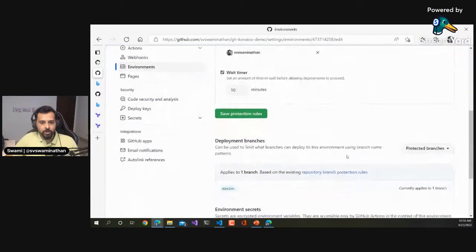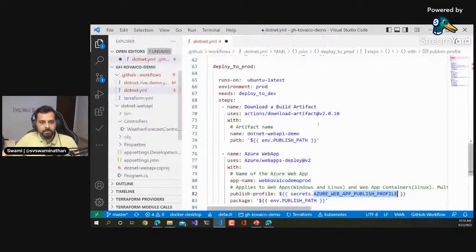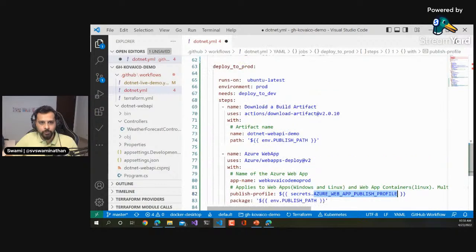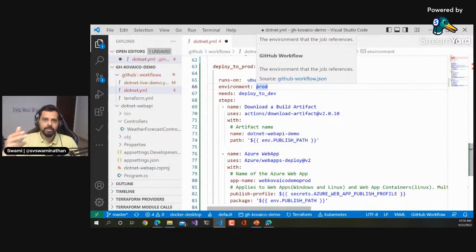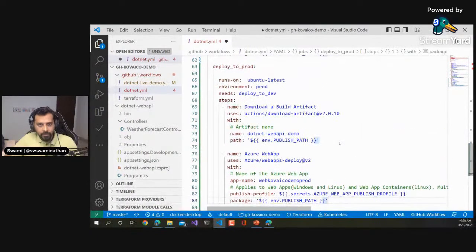Okay, so now what would happen is when this step runs and when it looks for the published profile, it will understand that it needs to pull it from the environment. That environment is the prod environment. If we don't specify anything at an environment level, then it will go and look at the repository level. If it is not there at repository level, then it will go and look at the organization level, and it will go up like that. Okay, so I think we should be good.